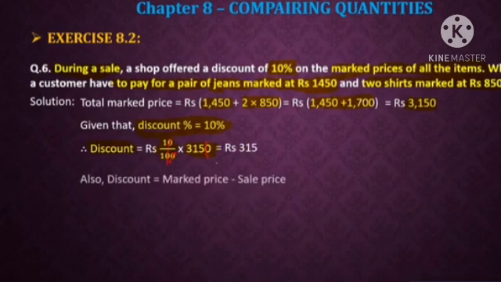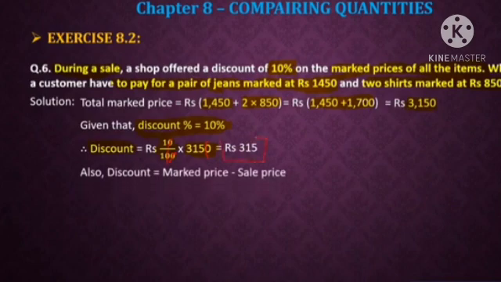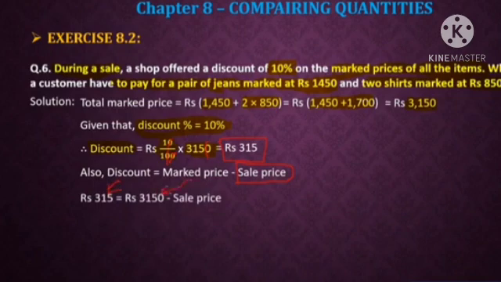So that shopkeeper is giving a discount of Rs 315, and we can also calculate the discount by using another formula, which is marked price minus sale price, that means SP. And here we have to calculate the SP, that means how much money that customer should pay. So that is the sale price. So it can be calculated like this. I have kept the discount, which is 315. I have kept the marked price, which is 3150, and I have to calculate the sale price.